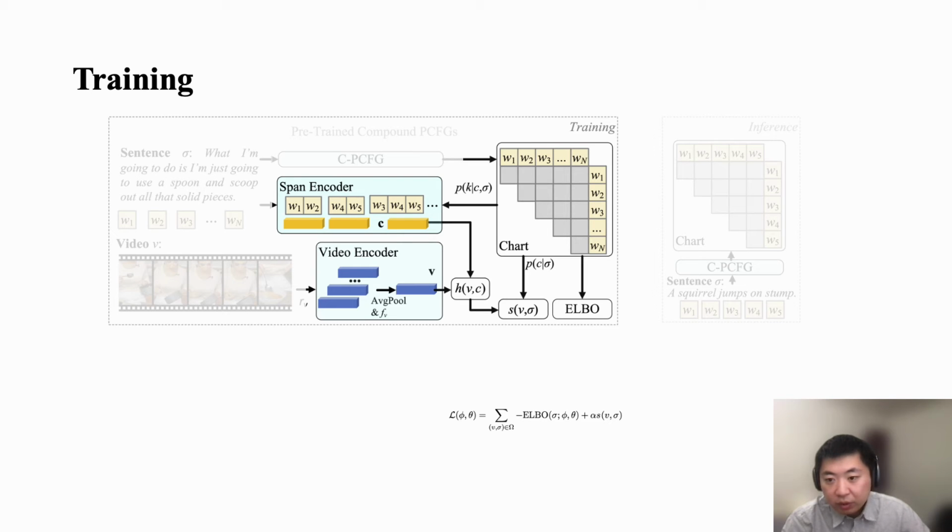During training, we optimize both the video text matching loss and the evidence lower bound. We first compute the similarity between a video clip and a particular span via dot product, and then compute a hinge loss. The epsilon is a positive margin, V prime is a clip feature from a different video, and C prime is a span representation from a different sentence. The video text matching loss is correspondingly defined here. P is the probability of a particular span C being a syntactic phrase. Finally, the overall loss is computed from the ELBO and the video text matching loss, and alpha here is a constant balancing these two terms.